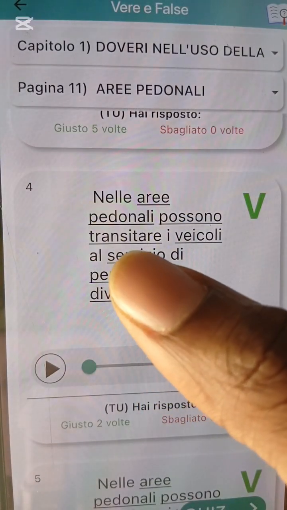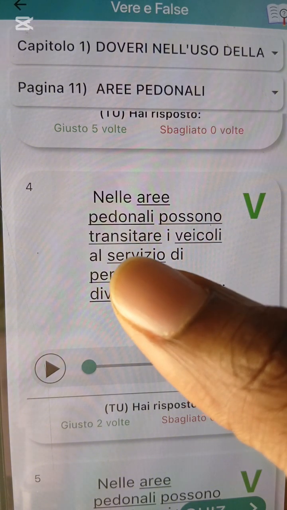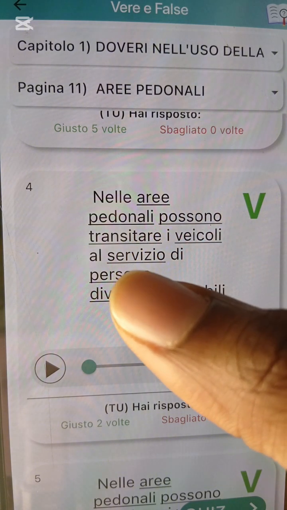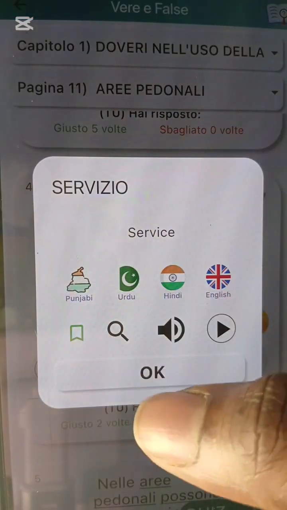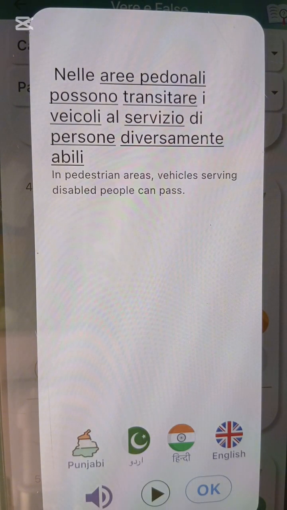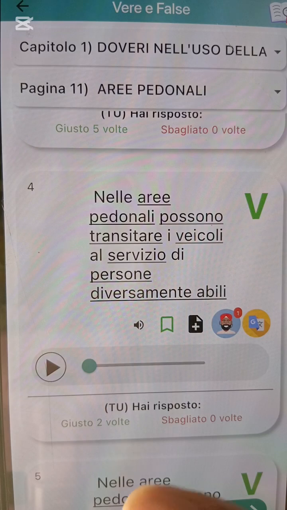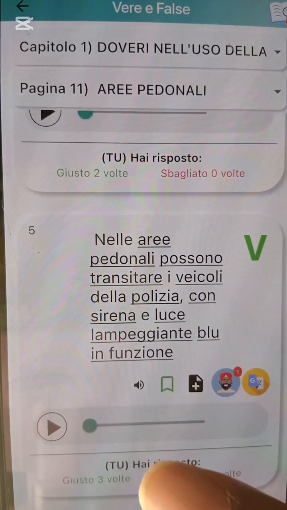Okay, disabled people, they can what? E say nell'area pedonale possono transitare, they can transit the vehicle of the service of what? Disabled what? People. Alright, people that are on wheelchair. E say the pedestrian areas vehicles serving disabled people can pass. It's not only wheelchair o, there are some vehicle that is specially equipped for them, they can as well use it to pass.